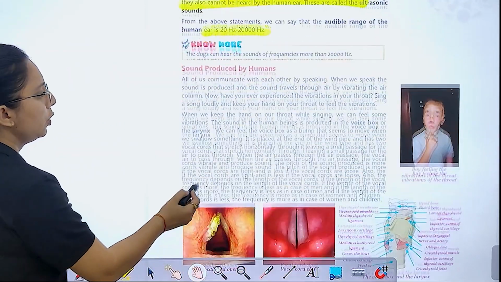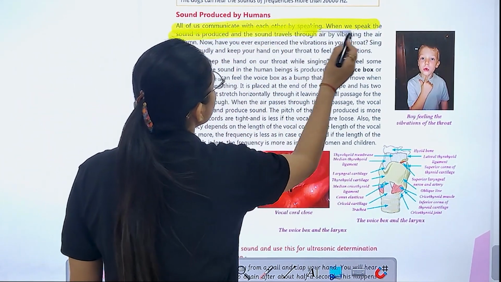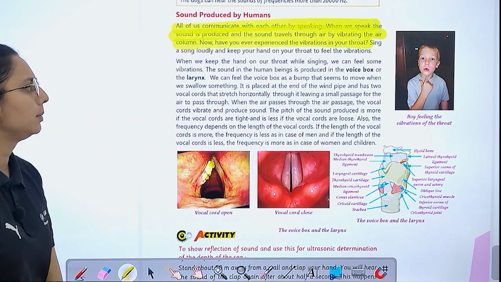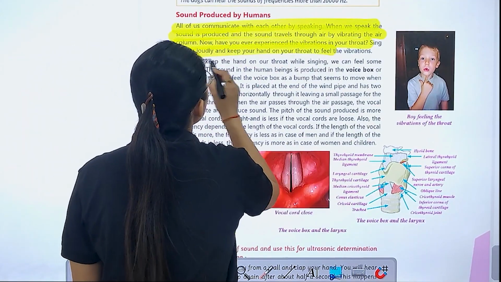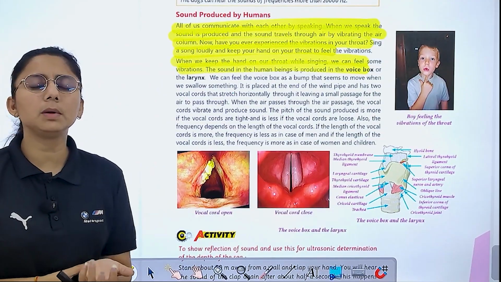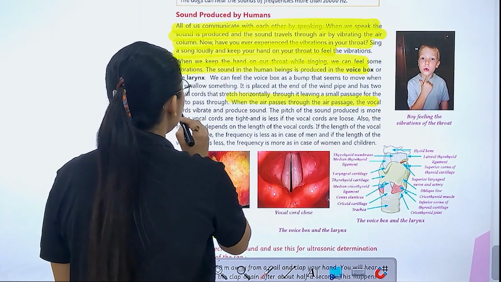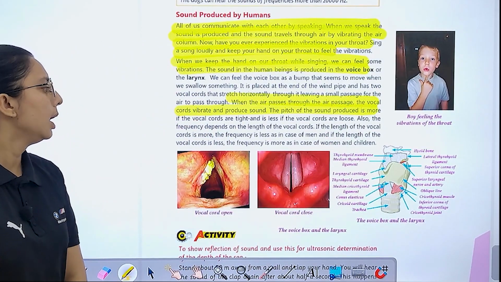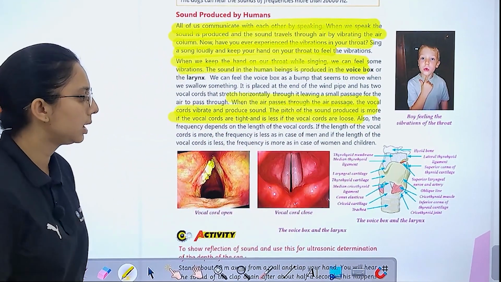Now, sound produced by humans. All of us communicate with each other by speaking. When we speak, the sound is produced and travels through air by vibrating the air column. Have you ever experienced vibration in your throat? When we keep a hand on our throat while singing, we can feel some vibration. Sound in human beings is produced by the voice box. When air passes through the air passage, the vocal cords vibrate and produce sound. The pitch of the sound produced is more if the vocal cord is tight and less if the vocal cord is loose.